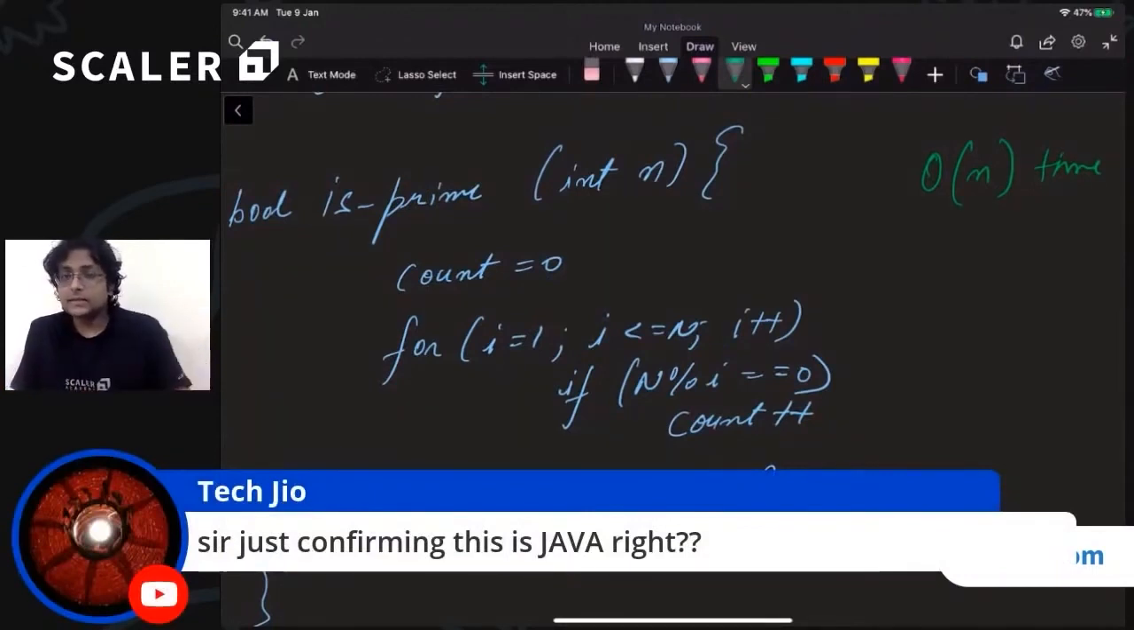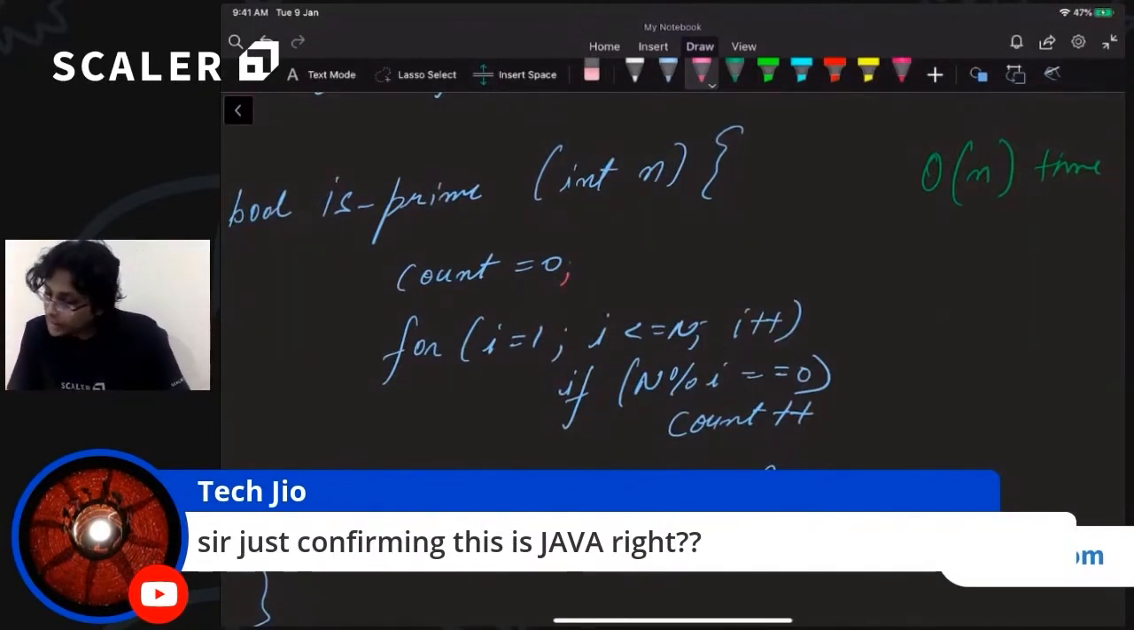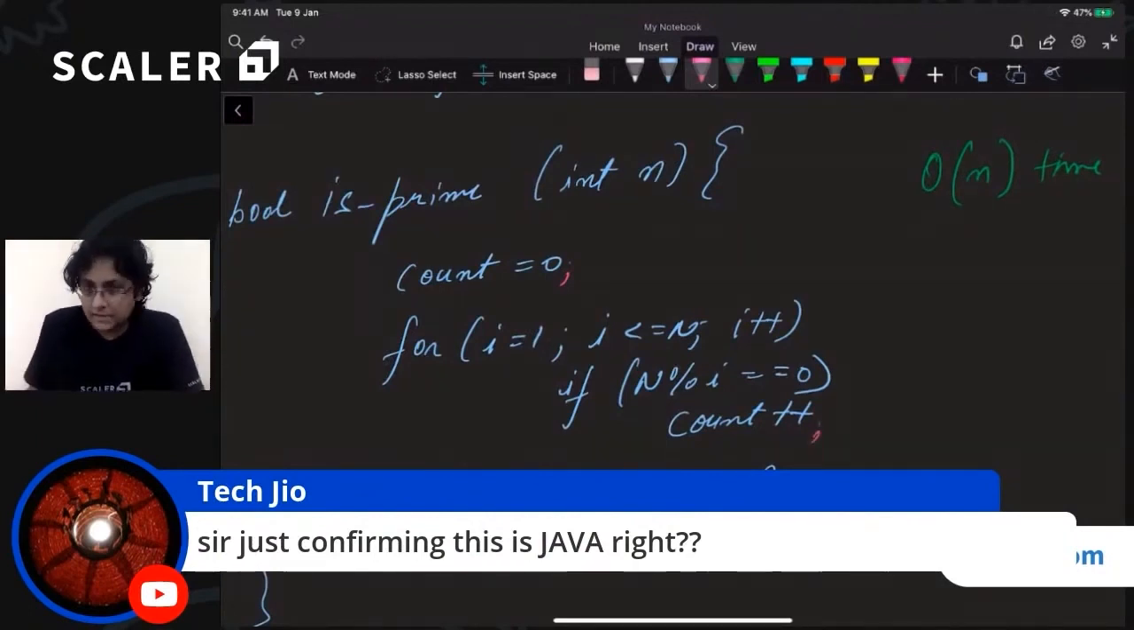TechGeos is asking, sir, just confirming, is this code Java? So this might not exactly be Java. For example, in Java, you will have to put a semicolon over here. I'm not sure if you write bool or boolean in Java, I kind of forgot, but the rest of it pretty much looks like Java if we add these semicolons. This will also work in C++ almost exactly the same way.